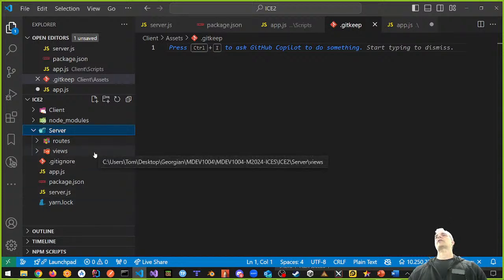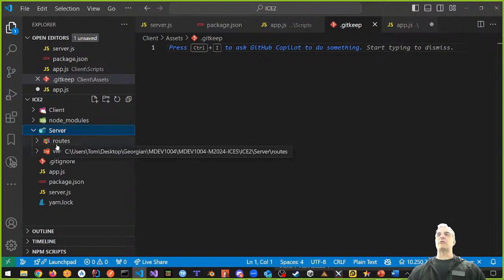Now, question for you guys. For Windows, not for Mac, but for Windows, is there a problem renaming this from routes with a lowercase r to routes with a capital R? Is there a problem? Do you see a problem? Anybody online? Is there a problem with Windows? Mac, there's no problem. You can rename it to capital R. I want to make capitals, not lowercase r. But Windows has a problem. What's the problem that Windows has?